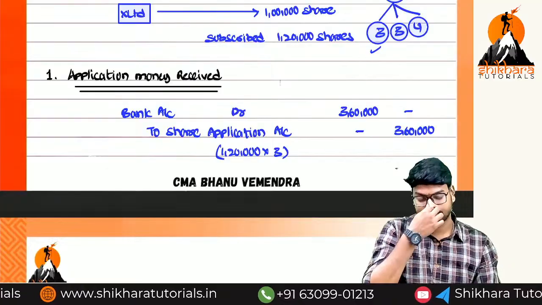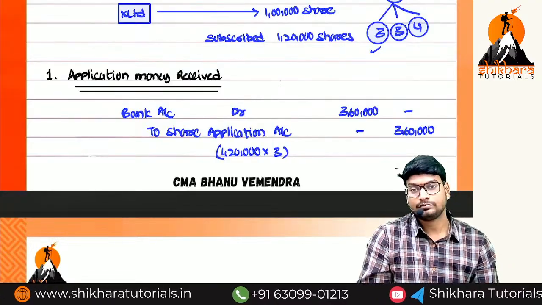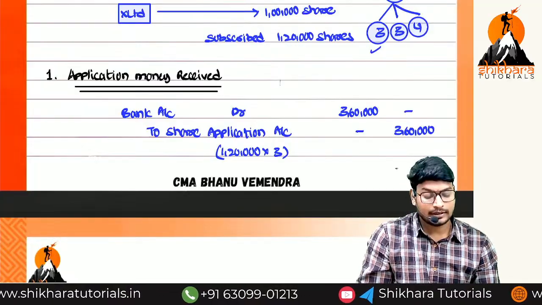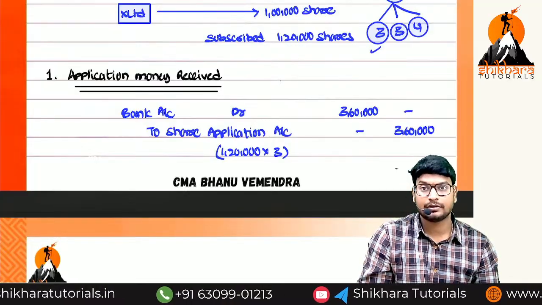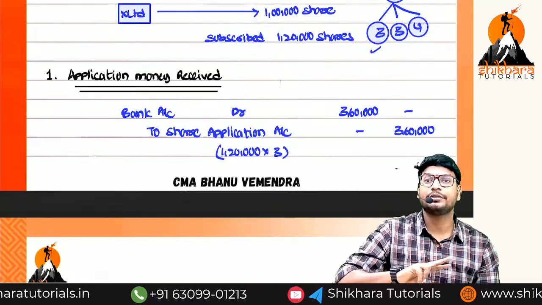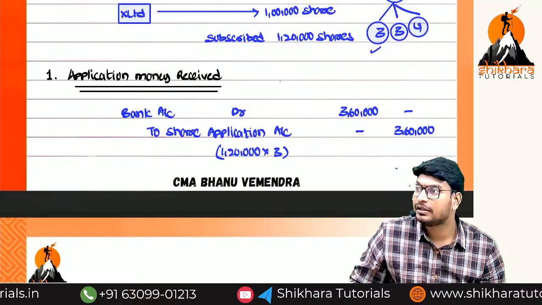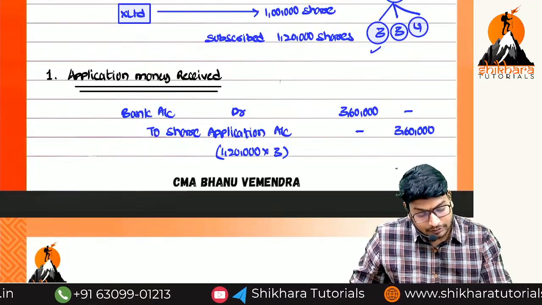Okay now. What is the excess application money we have received? 60,000. We are going to refund means we have to cancel. We are going to refund means what we need to do, ma? We have to cancel. So how to cancel, ma?